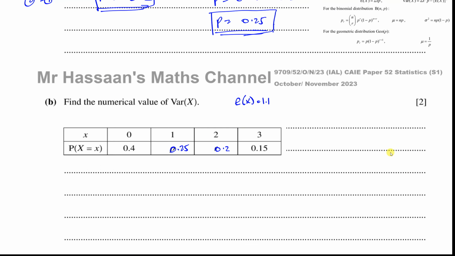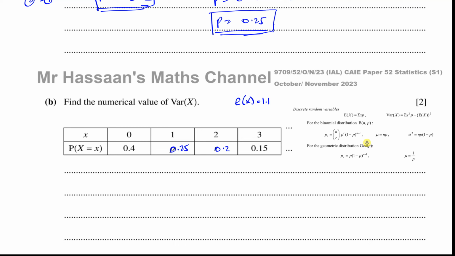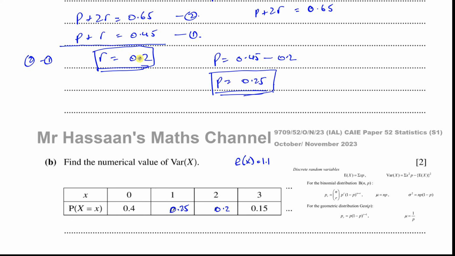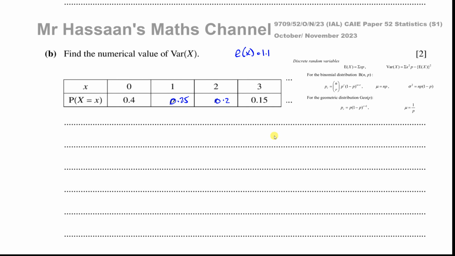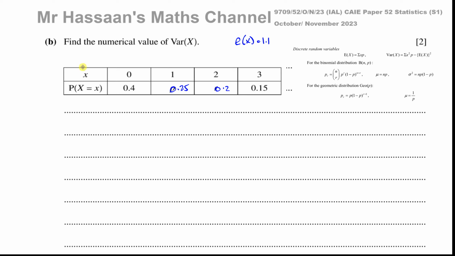Now for part B. I might need this again, so I'll put this here. So we've worked out the values of p and r, 0.25 and 0.2, so I'll put those values in this table. And for part B, they've said find the numerical value of the variance of X. Now, they already told us the expected value of X is 1.1 from the first part of the question. And we know what the values of these two parts of the table are. They might come in handy.